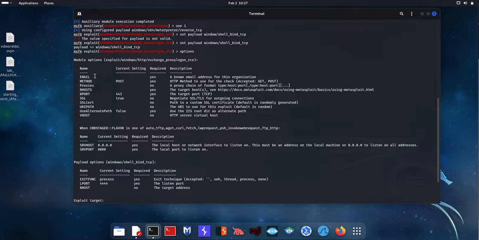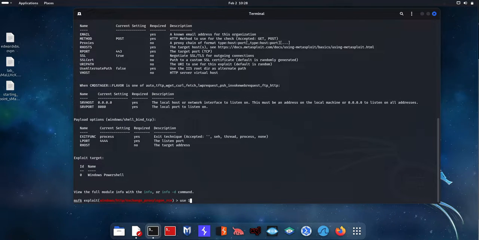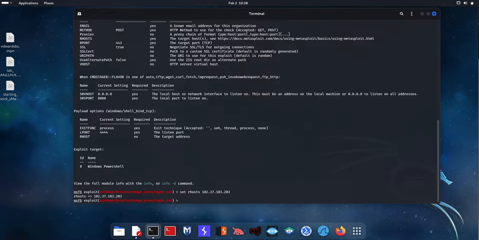What I'm going to do is I need to configure email. I need to configure the R hosts. So let's first just push the up arrow, press enter, and then the email. Now the email can be any email really. So if you, for example, have an account, in this case, I have user1 at tlab.com, but the user also has an alias of user1 at tlab.local. It works for both, and I'll demonstrate this. So I'm going to say set email to user1 at tlab.local.